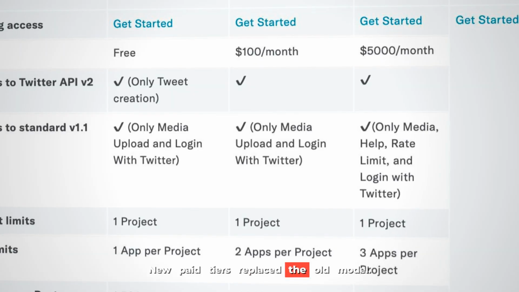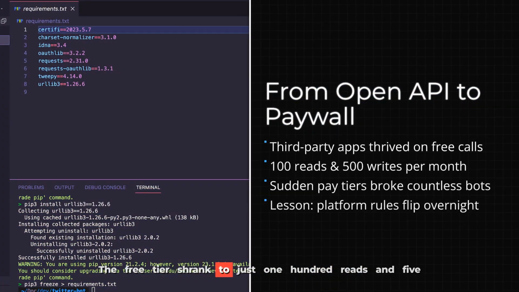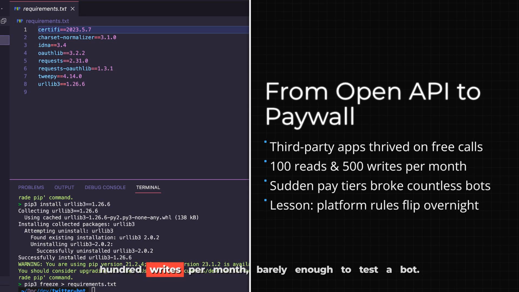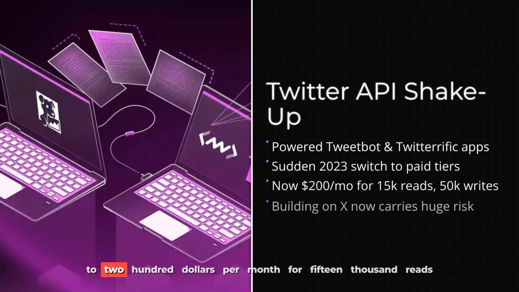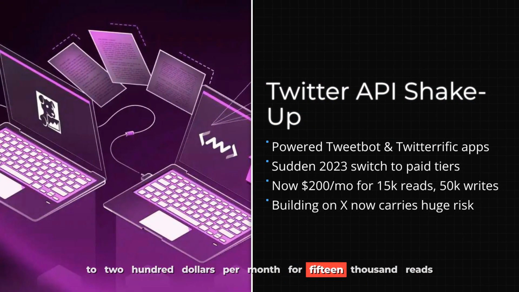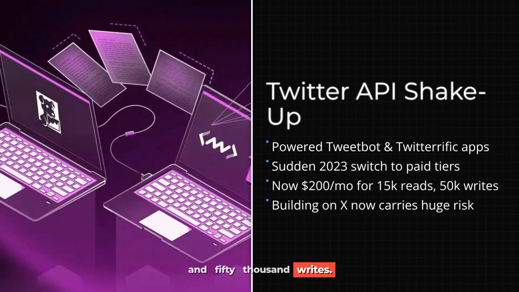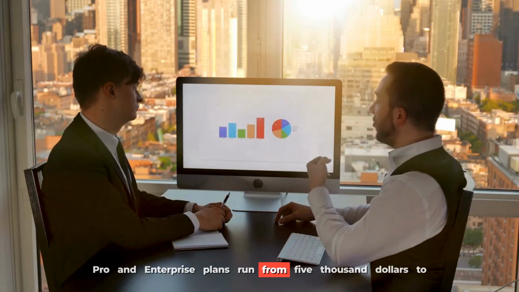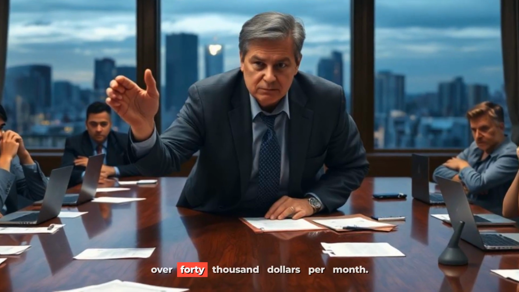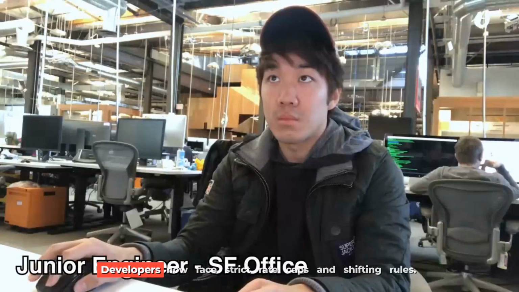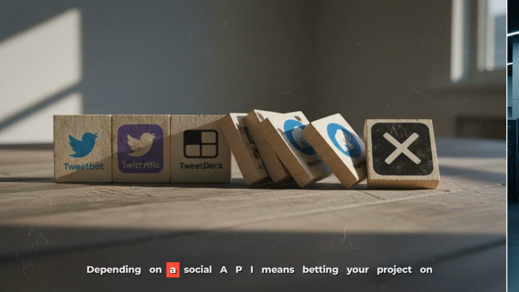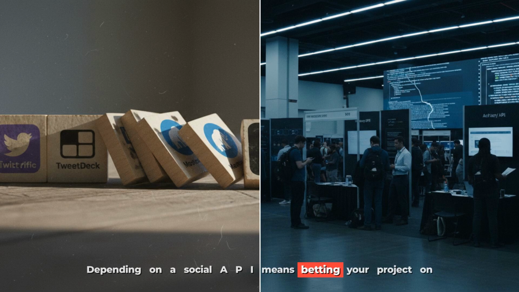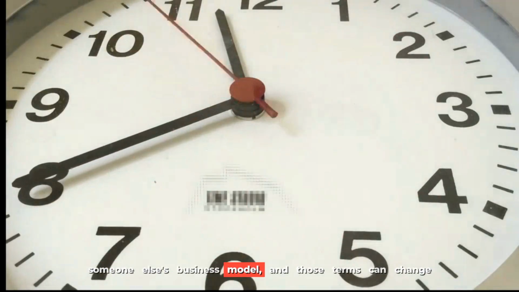New paid tiers replaced the old model. The free tier shrank to just 100 reads and 500 writes per month, barely enough to test a bot. The basic tier, once $100 per month, doubled to $200 per month for 15,000 reads and 50,000 writes. Pro and Enterprise plans run from $5,000 to over $40,000 per month. Developers now face strict rate caps and shifting rules. Depending on a social API means betting your project on someone else's business model, and those terms can change fast.